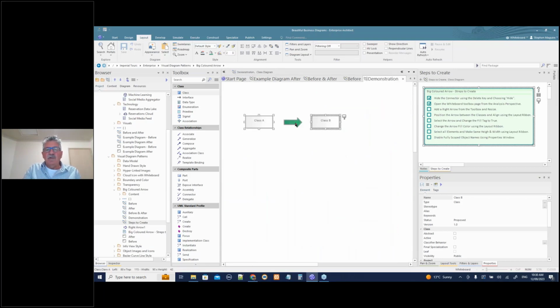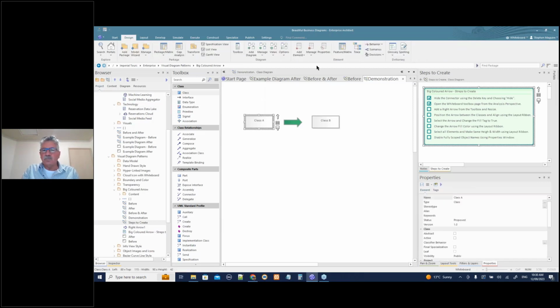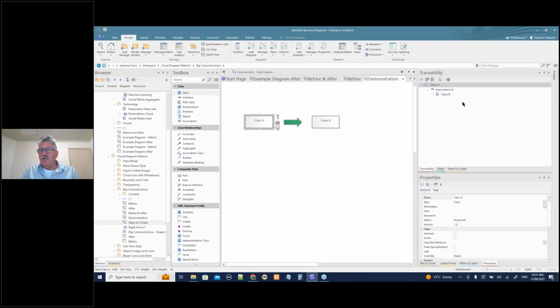yes, there's a bit of trickery there in the sense that I've added this little element and I've hidden that. But what's happened is it hasn't compromised the semantics of your underlying model. Class A is still connected to Class B, and if I go into the traceability window and have a look at that, Class A has an association to Class B, right? So the model is still intact. All I've done is hidden it and added this visual element.